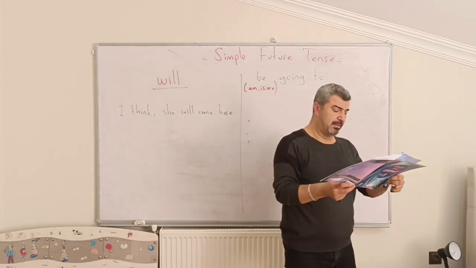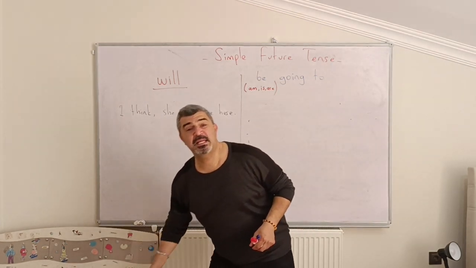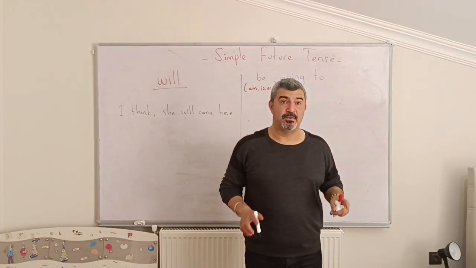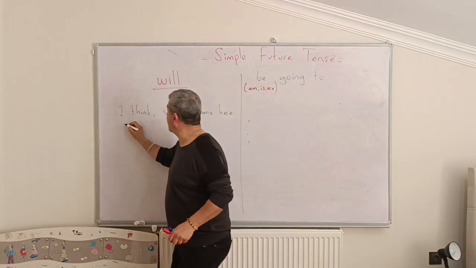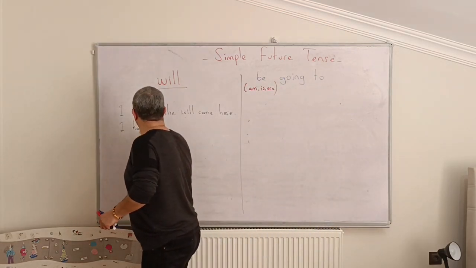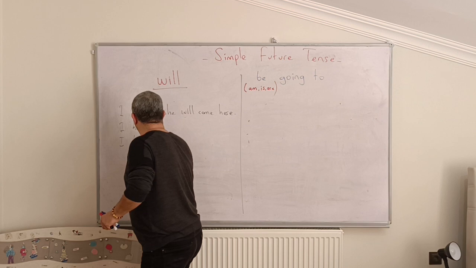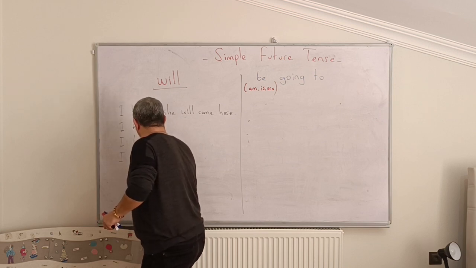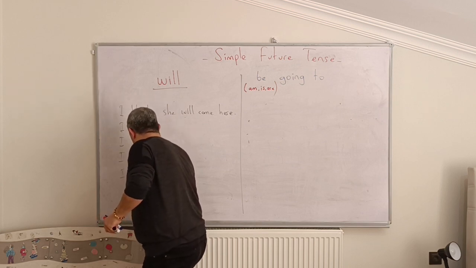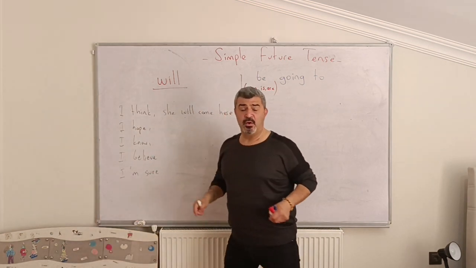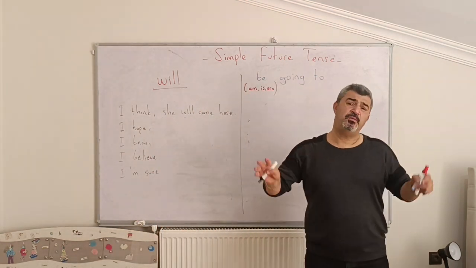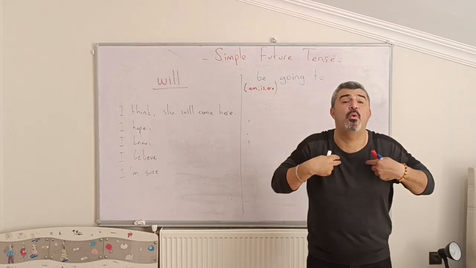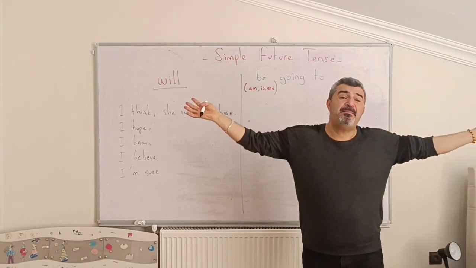So for will future, we talk about the predictions. The prediction words are: I think, I hope, I know, I believe, I am sure. So these are all predictions about future. For example, I say, I hope you will be happy. This is my hope. Maybe you will not be happy in the future.